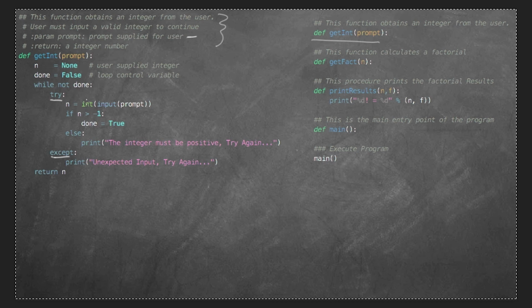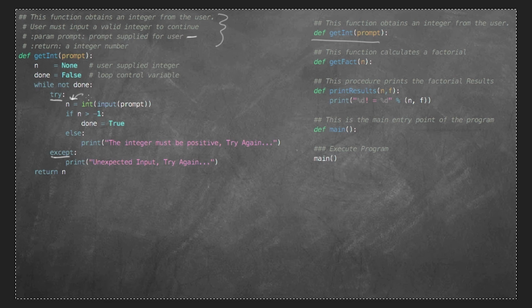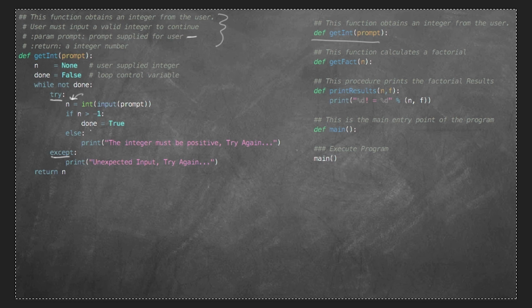The user types in a value for a, it is then cast into an integer, and then it is stored into the variable n. If n is greater than -1, then done is equal to True. I don't have to do anything anymore. Otherwise, the integer must be positive, try again. That is, send out the message, the integer must be positive, try again, and that means we're going to go back through this loop and do this again.